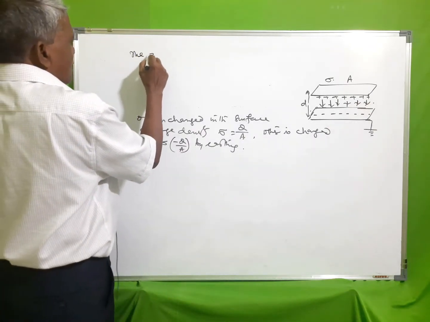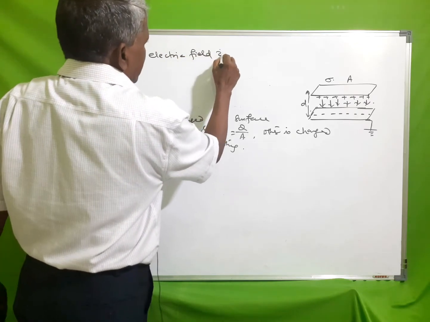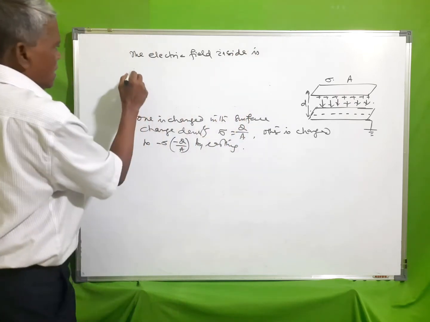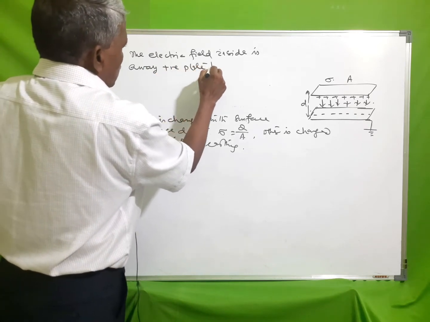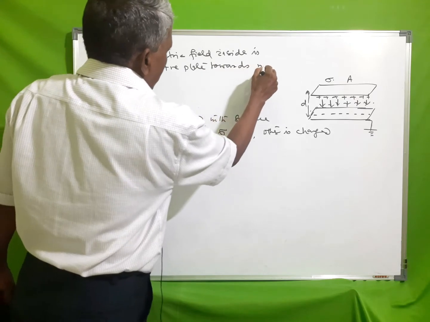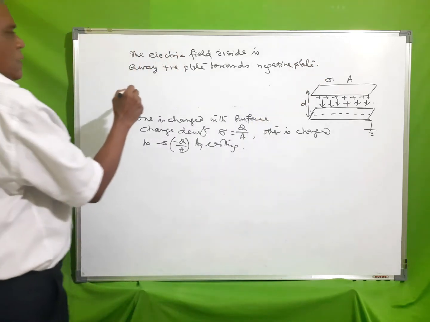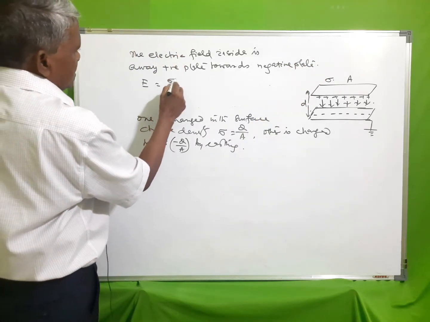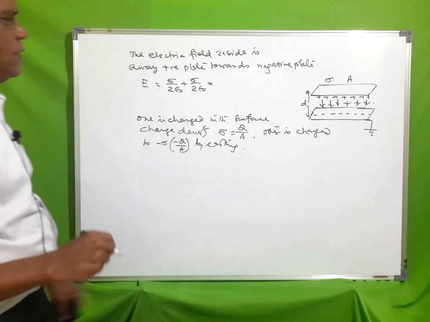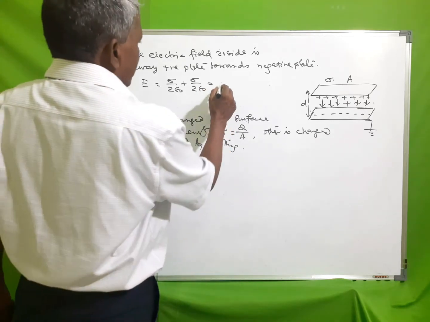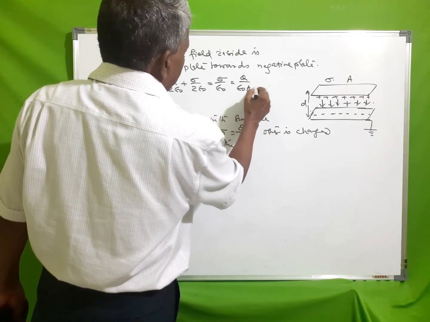The electric field E is equal to sigma by 2 epsilon 0 plus sigma by 2 epsilon 0, as observed in Gauss law, that is sigma by epsilon 0, or q by epsilon 0 A.